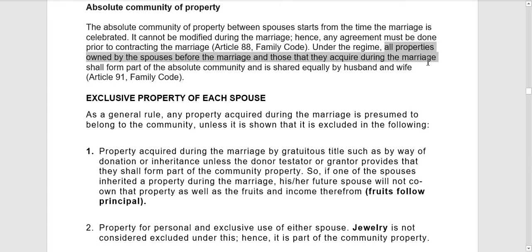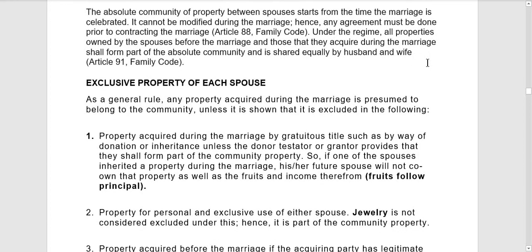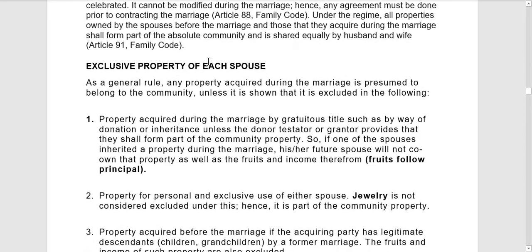So kung meron na silang mga properties before or prior pa sa marriage nila, and lahat ng properties na na-acquire nila during marriage shall form part of the absolute community and is shared equally by husband and wife. That is the general rule. Ayan. So lahat ng properties nila before and during the marriage, magiging part yon ng community properties ng mag-asawa.